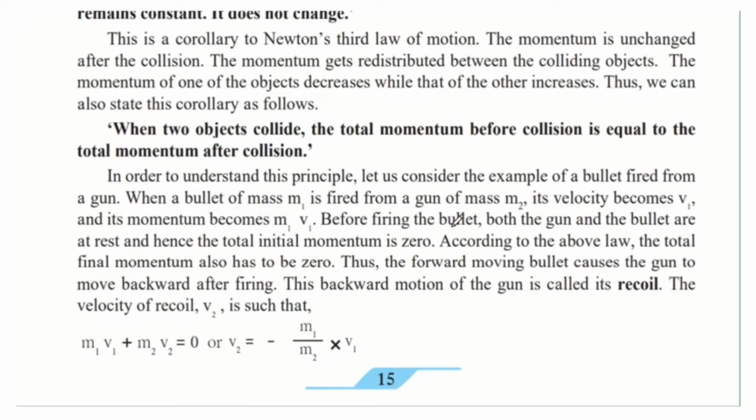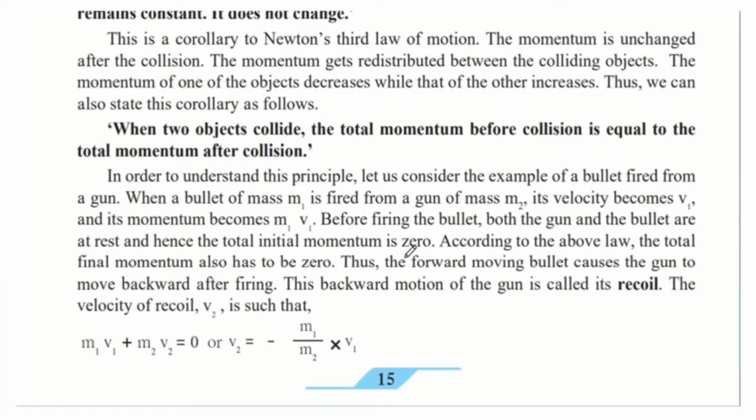Before firing the bullet, both the gun and the bullet are at rest. Unlike in the previous example, where both the balls had an initial velocity, here both the gun and the bullet have an initial velocity of 0. Since they are at rest, their initial velocities are 0, and hence the total initial momentum is 0.